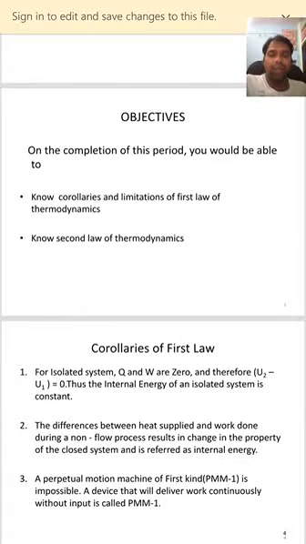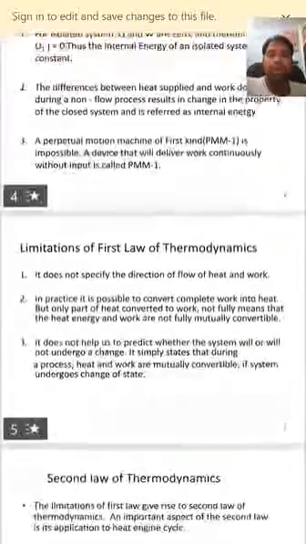Right? A PMM of first kind is impossible, obviously. A device that will deliver work continuously without some form of input is called PMM1. So without any input, there is no extraction of output. Such a device is impossible to construct. That device is PMM1. Limitations.